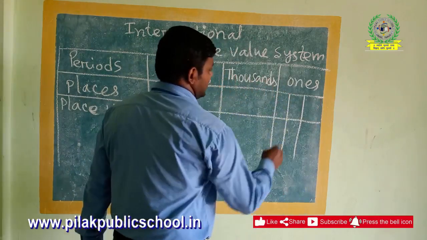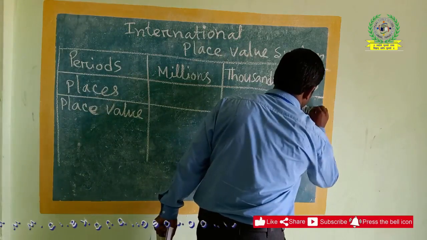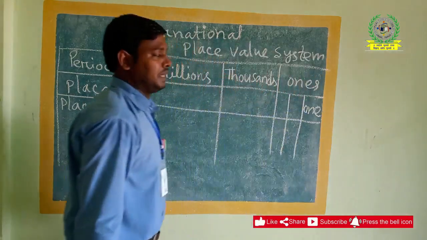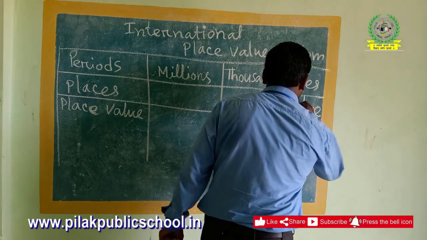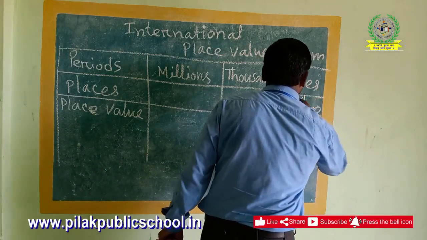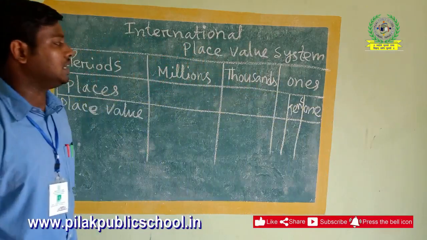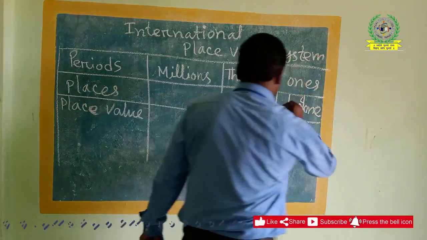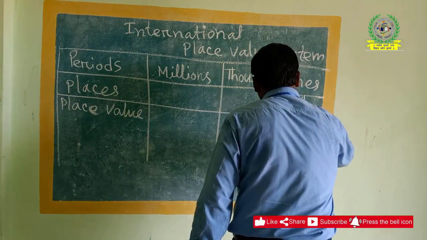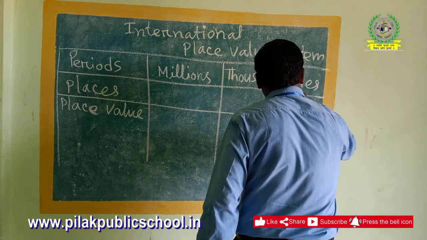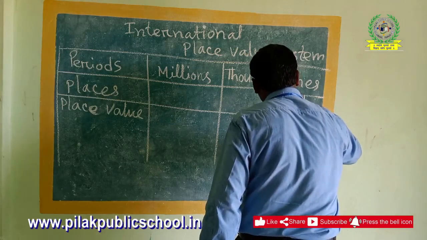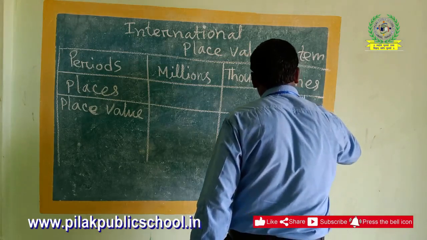First is the ones place, second is the tens place, then third is the hundreds place.